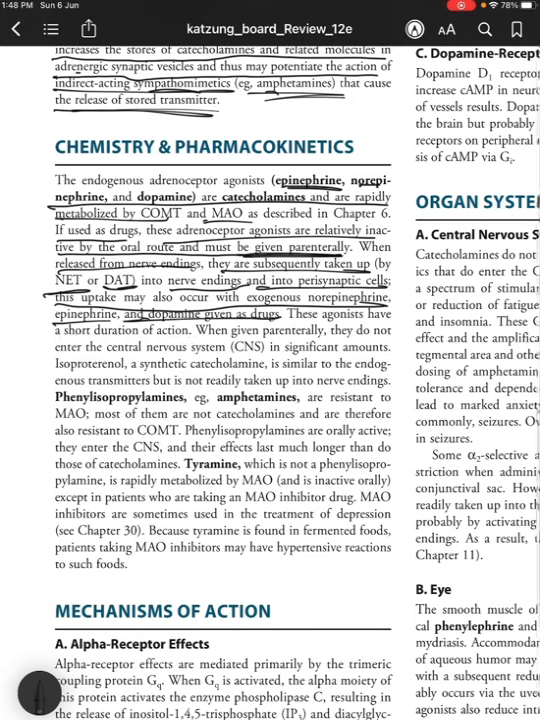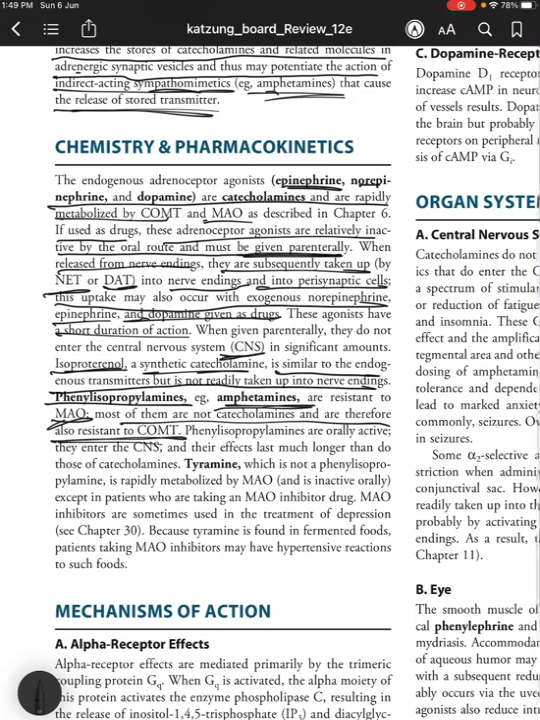These agonists have a short duration of action. When given parenterally, they do not enter the central nervous system. Isoproterenol, a synthetic catecholamine, is similar to the endogenous transmitter, but it is not readily taken up into the nerve endings. Phenylisopropylamines, such as amphetamines, are resistant to MAO. Most of them are not catecholamines and are therefore also resistant to COMT. Phenylisopropylamines are synthetic, orally active, enter the CNS, and their effects last much longer than those of catecholamines.